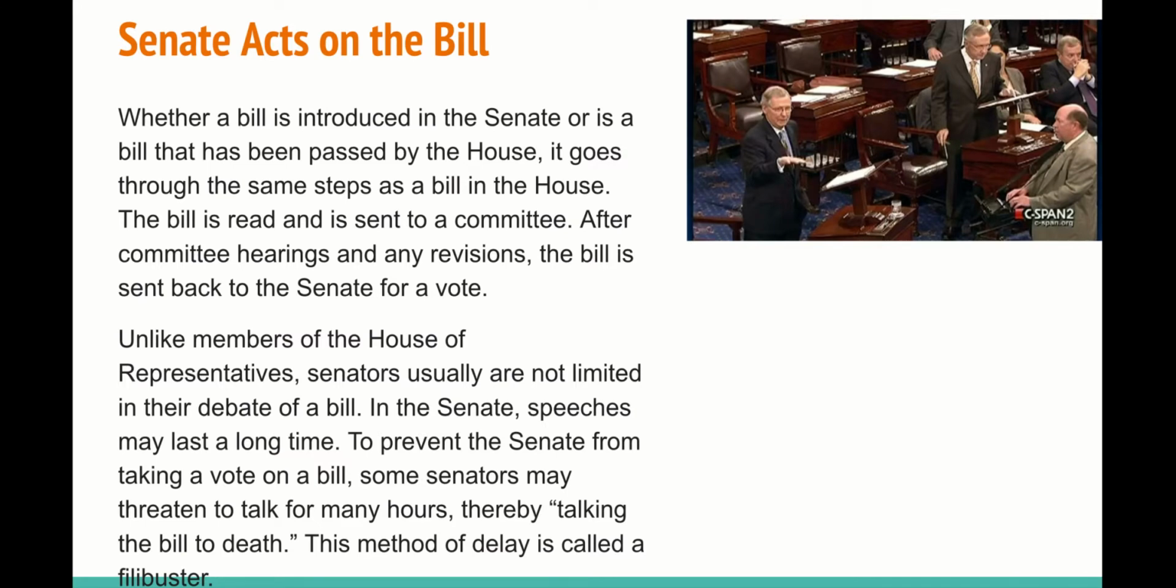The Senate acts on the bill. So whether a bill is introduced in the House or in the Senate, it must go through the same steps. The bill will be read and sent to committee. After committee hearings and any revision, the bill will be sent back to the Senate for a vote.